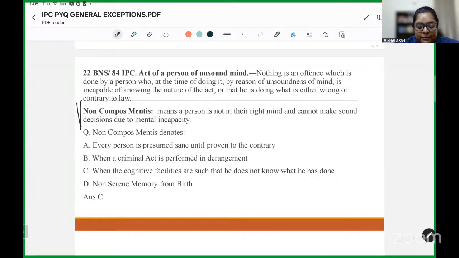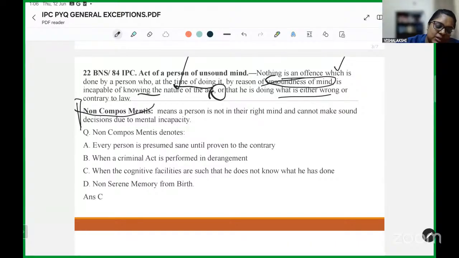insanity plea, which says that nothing is an offense which is done by a person who, at the time of doing it, by reason of unsoundness of mind, is incapable of knowing the nature of the act, or that he is doing what is either wrong or contrary to law. So basically, the person is in such a mental state that they do not understand the nature of their act, or that what they are doing is wrong or contrary to law.